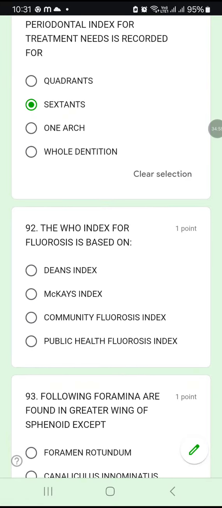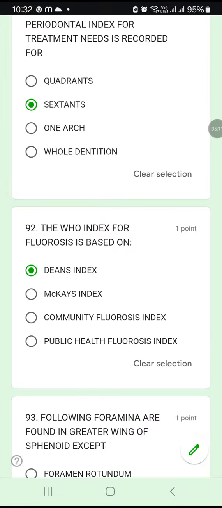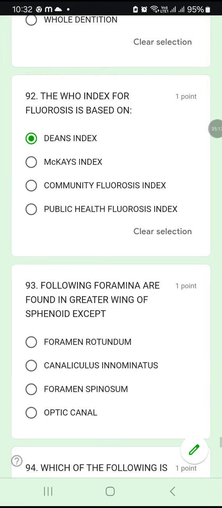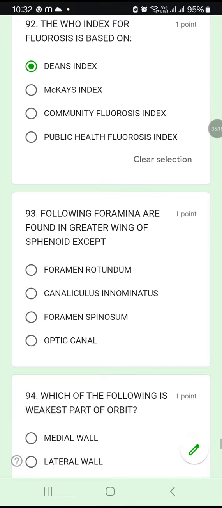92, the WHO index for fluorosis is based on Dean's index, Mackay's index, community fluorosis index, or public health fluorosis index. The WHO index for fluorosis is based on Dean's index. Okay, Dean's index. Based upon Dean's index, we have WHO index for fluorosis.